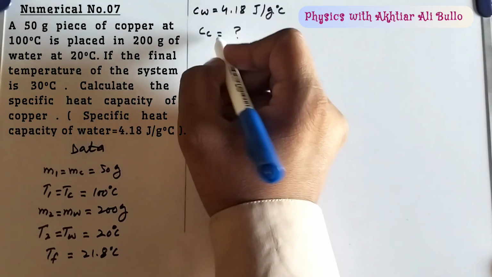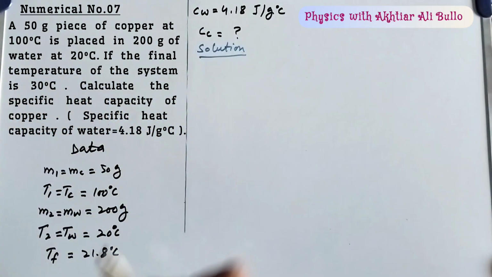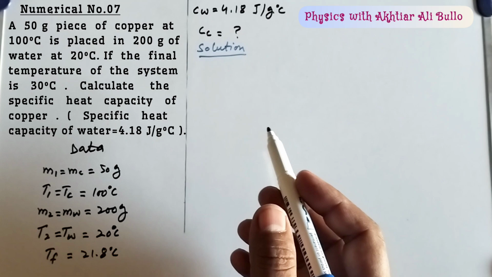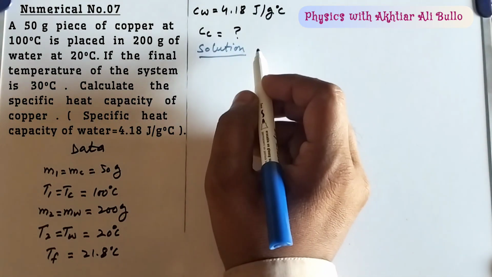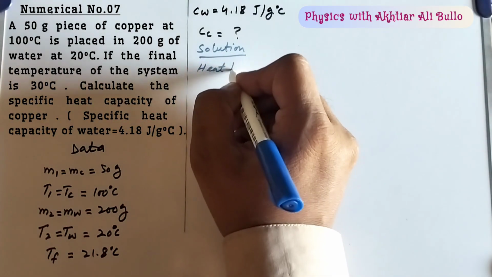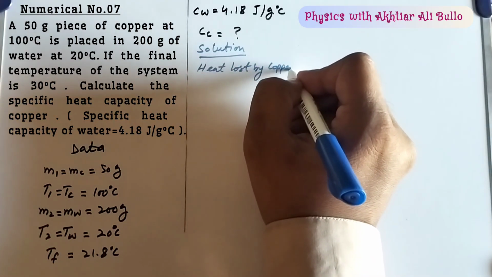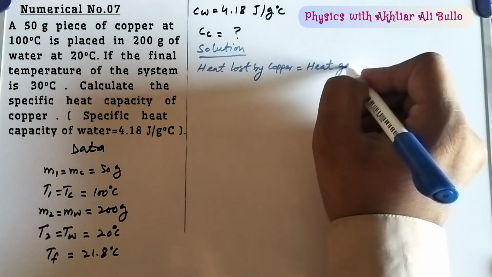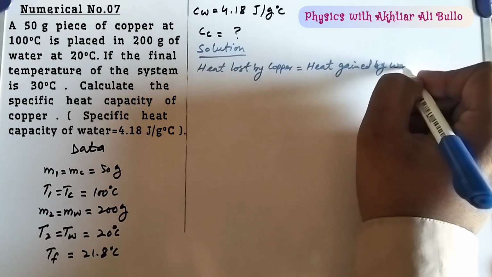So for solution or calculation we will use law of heat exchange. So according to law of heat exchange, heat lost by copper will be equal to heat gained by water.